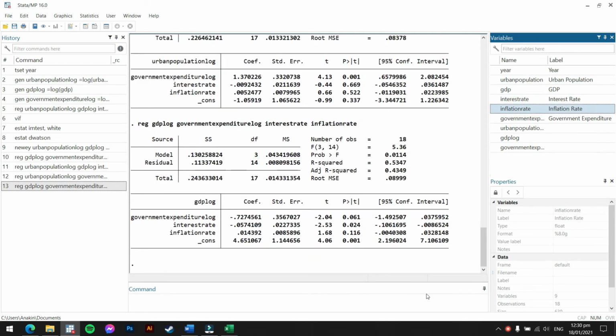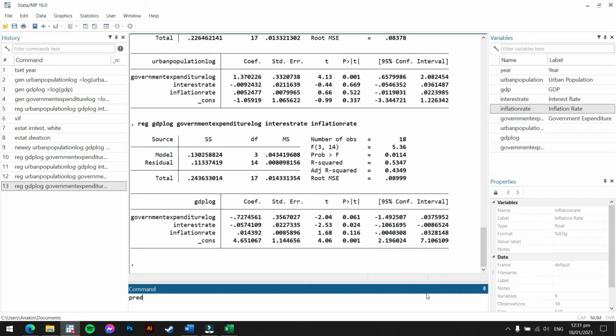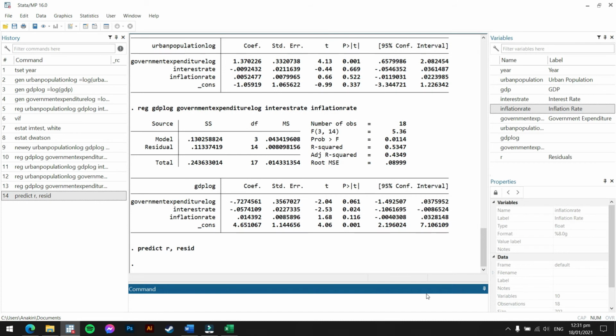After doing this step, we generate another variable called the residual. We input predict R, comma, residuals. Enter. So now we have our R variable.